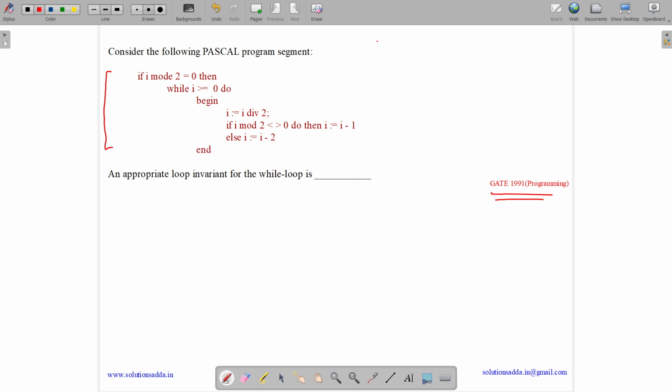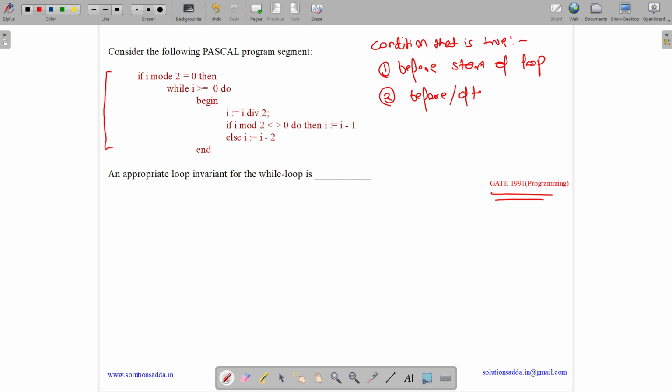A loop invariant is a condition that is true in these three cases: before start of loop, after each iteration, and the third one is after loop termination. In between it may become false or true, but at these three places it should always be true.